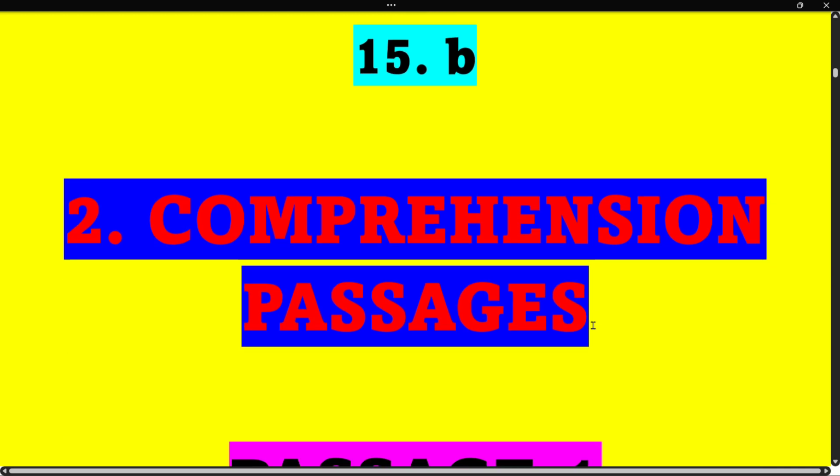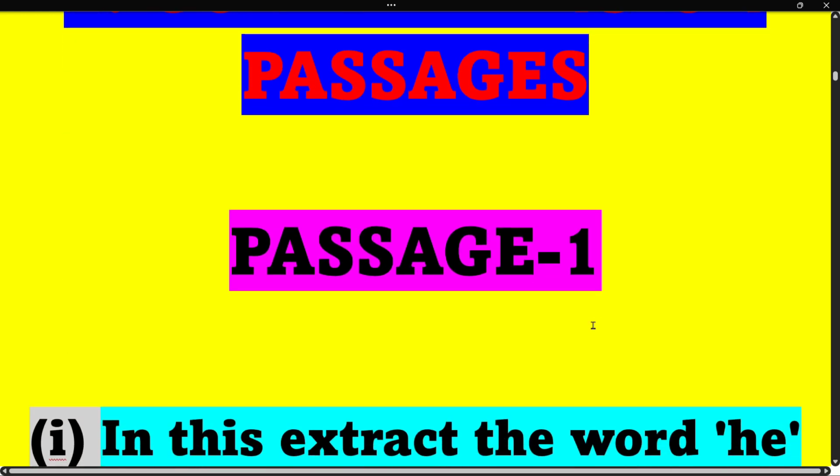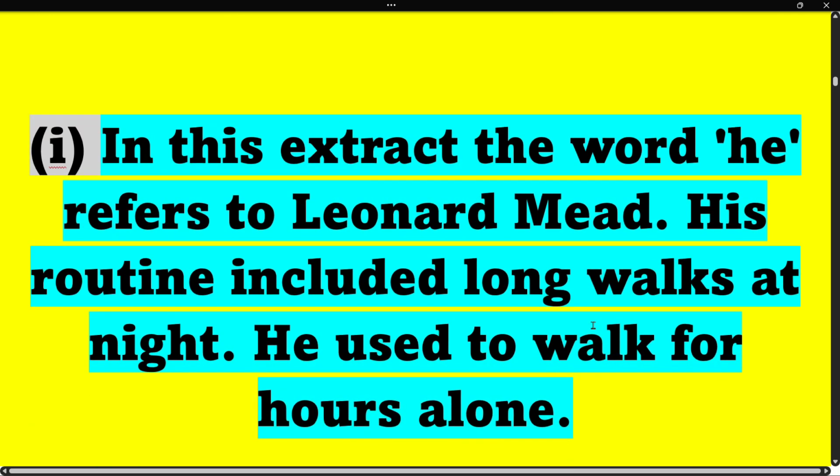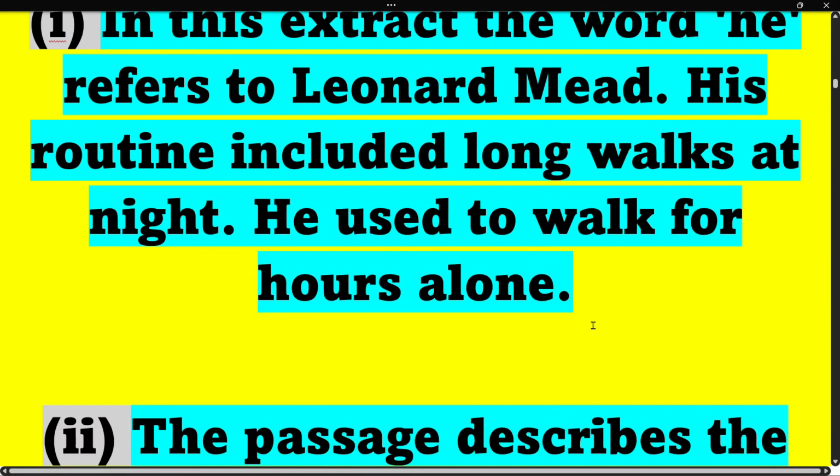So now let's move to comprehension passage. Passage 1, first answer. In this extract, the word he refers to Leonard Mead. His routine included long walks at night. He used to walk for hours alone.